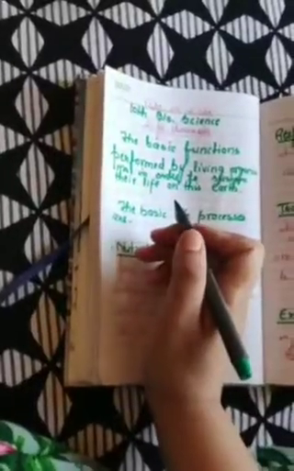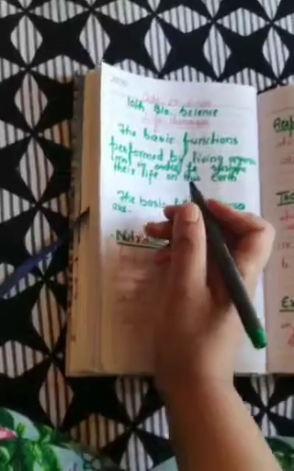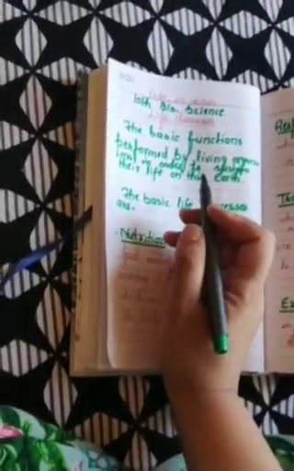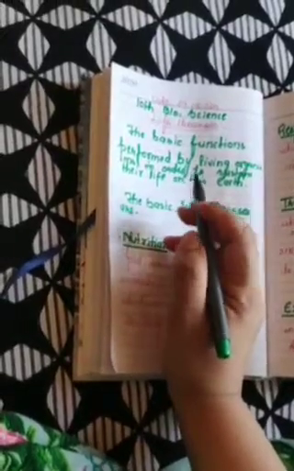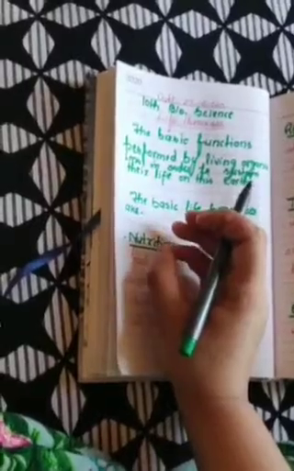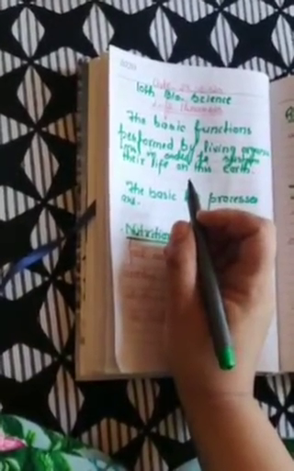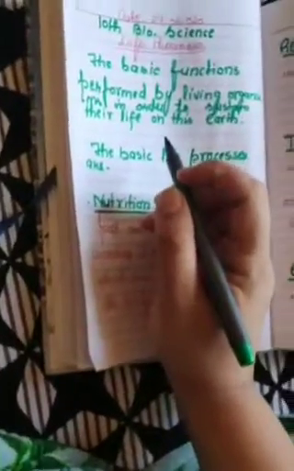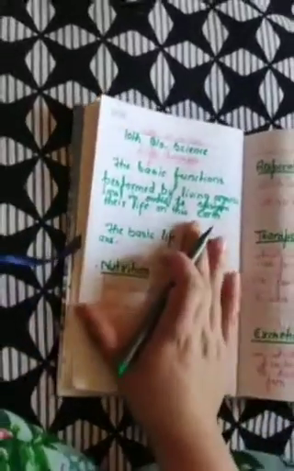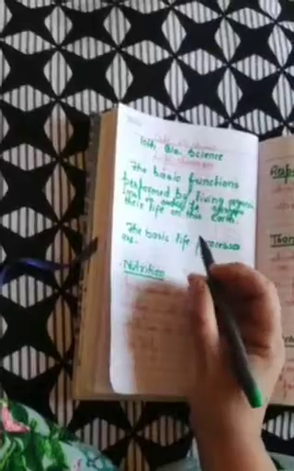Today we are going to discuss the first chapter of our life bioscience, that's life processes. Dear students, you all know the difference between living and non-living things. All the living things which are alive have some characteristics, or we can say features, which make them different from non-living things. You must be knowing what the characteristics, or features, of living things are.